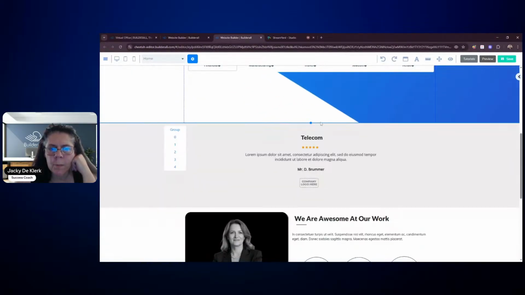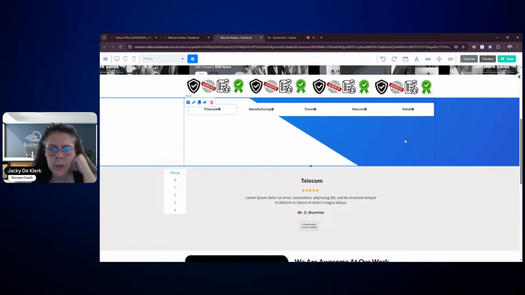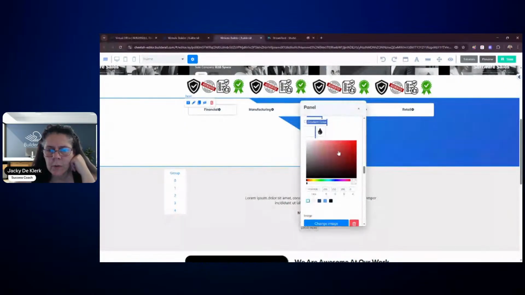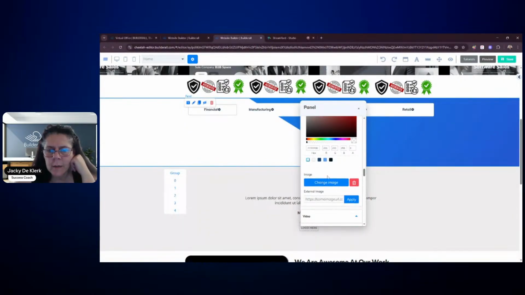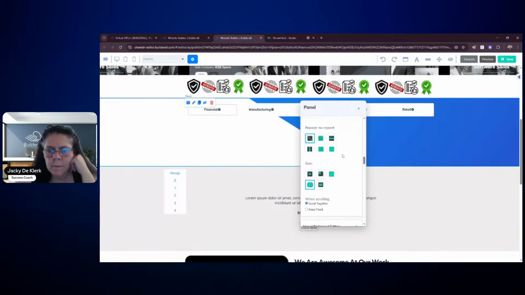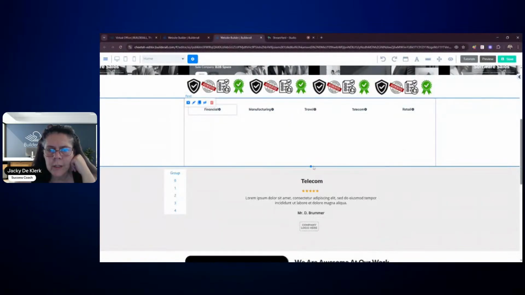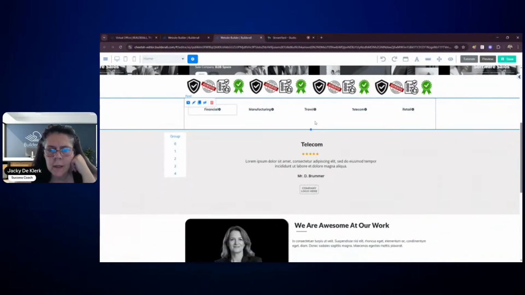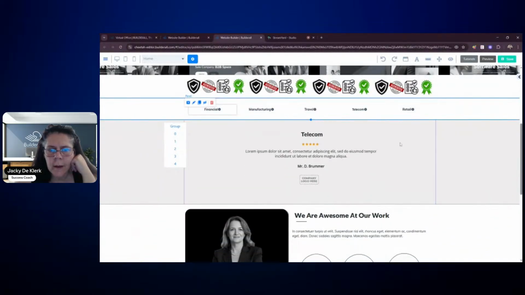Is it going to push it down? What is it going to do? So let's just remove this image again of this panel and see what happens if we are going to stick with it like this and if that is going to solve our problem.